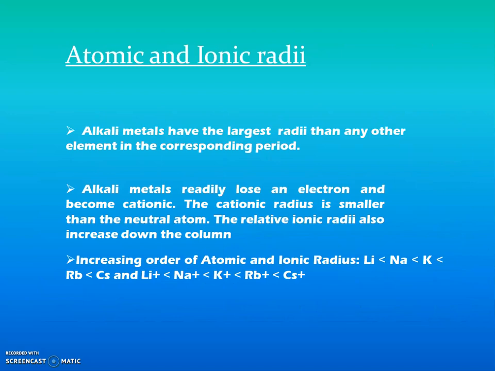Atomic and ionic radii. Group 1 elements, that is, alkali metals, have the largest radii of any element in the corresponding period. Alkali metals readily lose an electron and become cationic, whose radius is very much smaller than the neutral atom. The atomic and ionic radii of alkali metals increase as we move down the group.